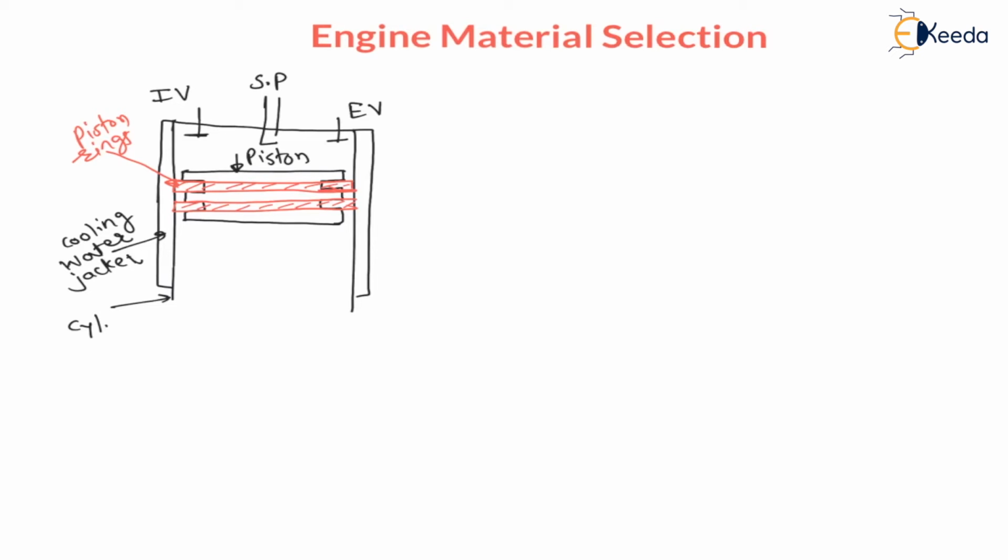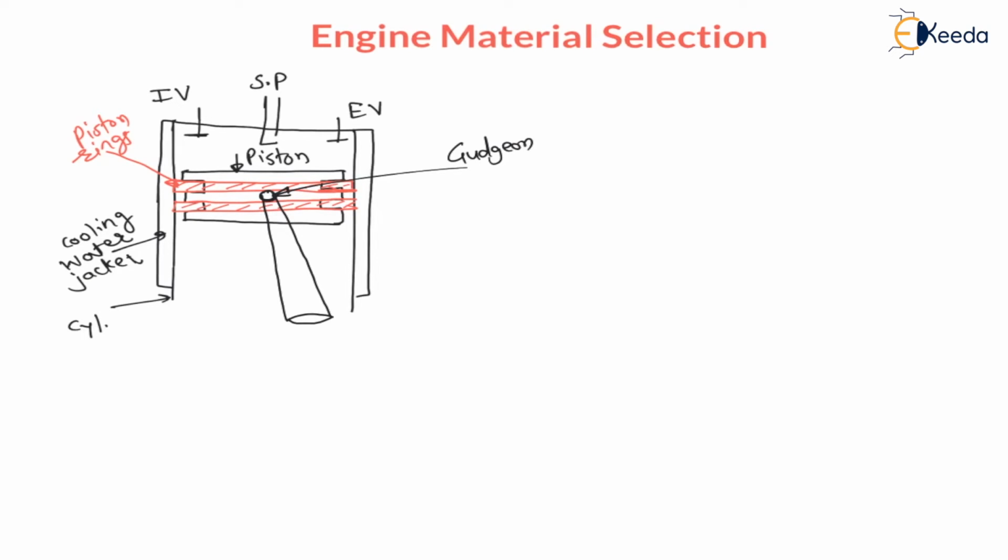Again, this piston is connected to the connecting rod with the help of a gudgeon pin. Here, the gudgeon pin is used, and with the help of this gudgeon pin, this piston is connected to the connecting rod. Here you will find this is a connecting rod. Here there will be a gudgeon pin.